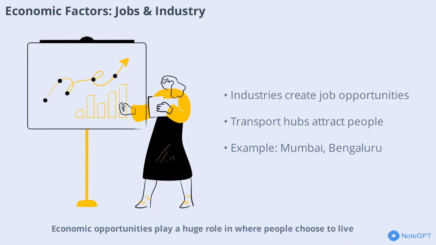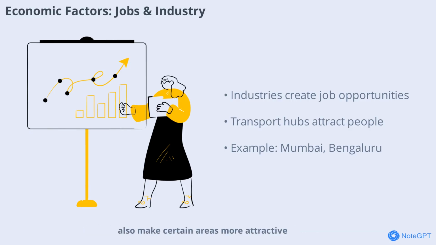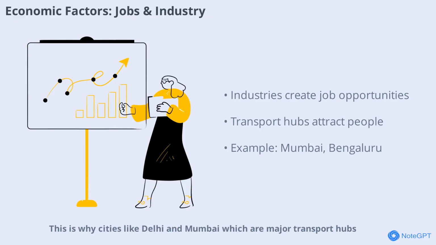Economic opportunities play a huge role in where people choose to live. Industrial areas offer jobs, attracting people from other regions. Cities like Mumbai, Bengaluru, and Chennai have grown rapidly due to their industries. Well-developed transport and communication networks also make certain areas more attractive, as they provide better business and mobility options. This is why cities like Delhi and Mumbai, which are major transport hubs, have such large populations.